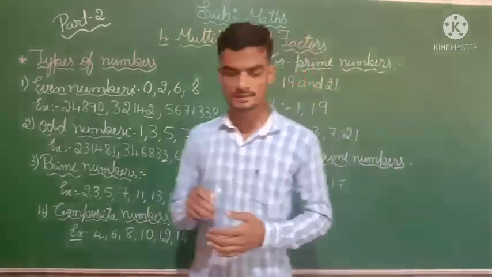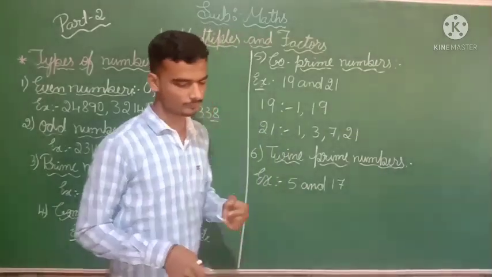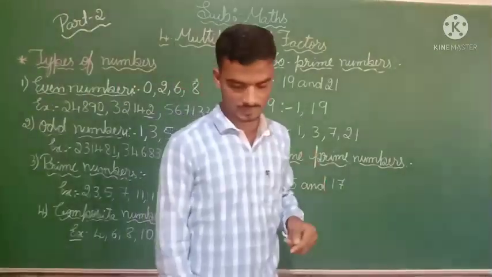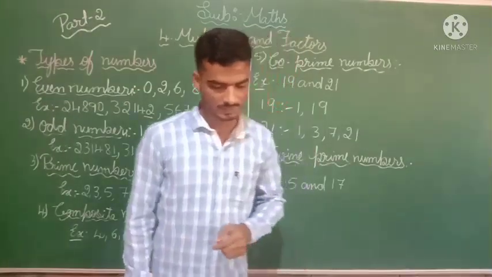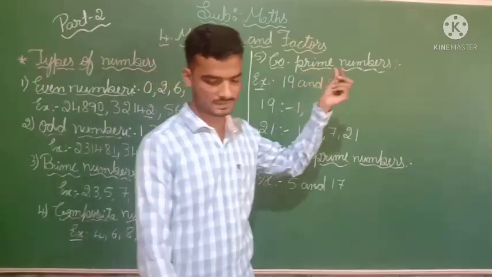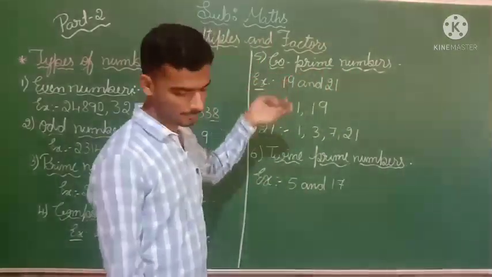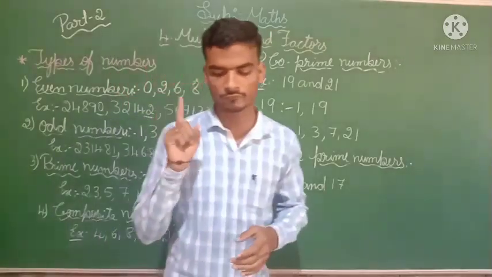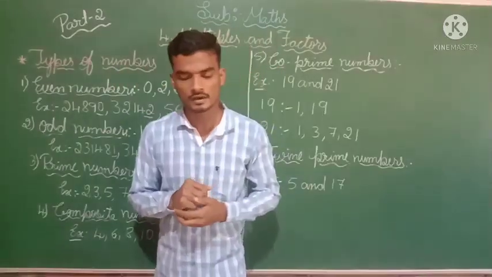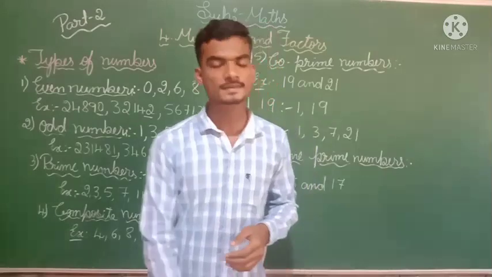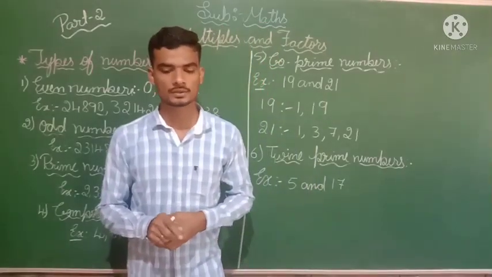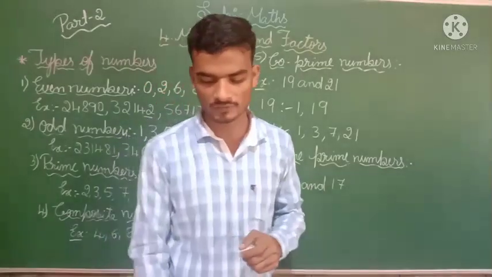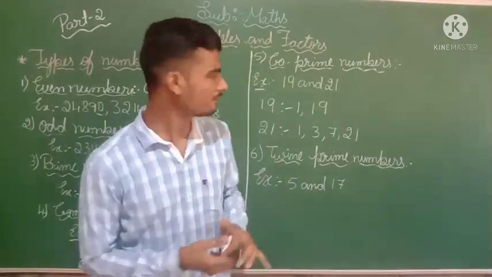Next we will see the fifth type, co-prime numbers. Co-prime numbers means two numbers that have only 1 as a common factor are known as co-prime numbers.